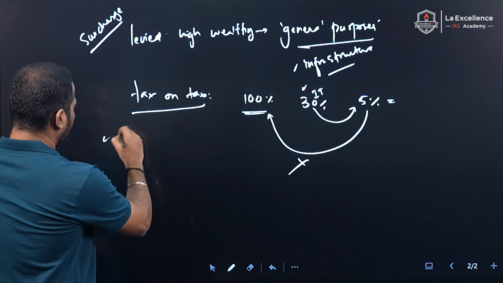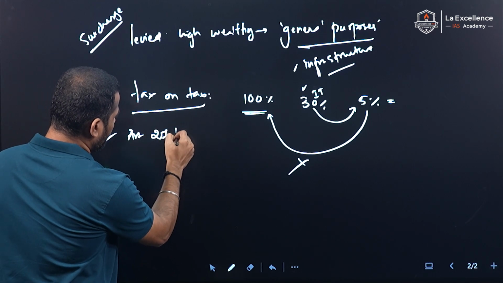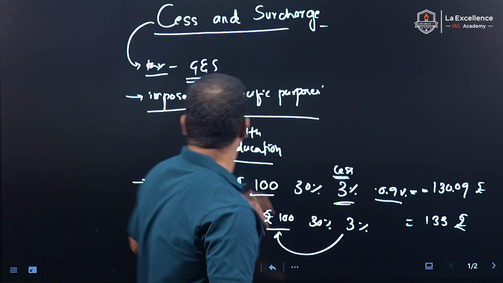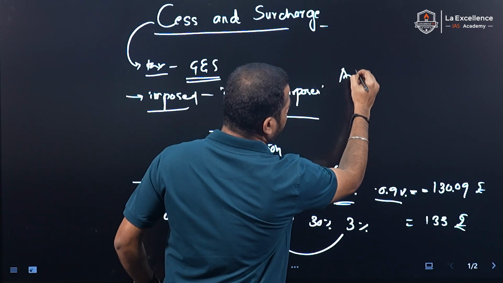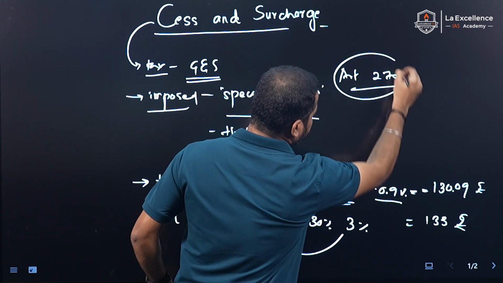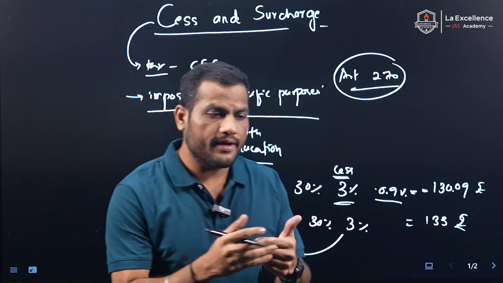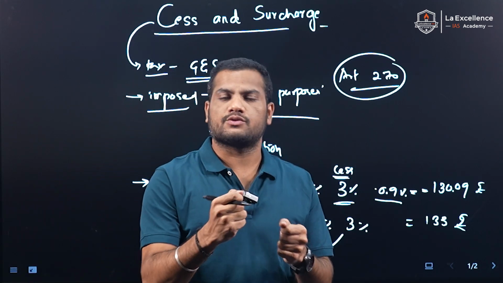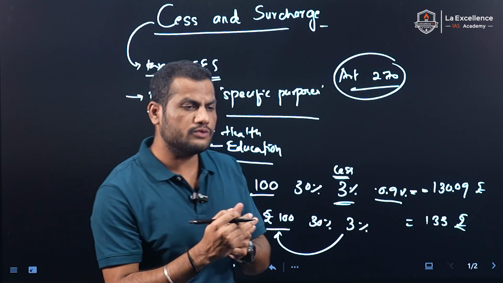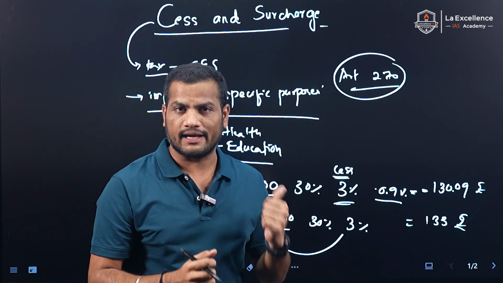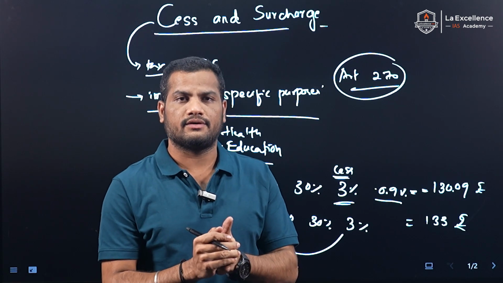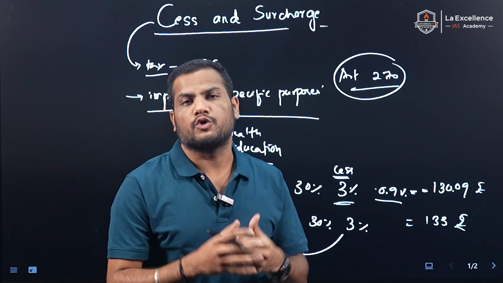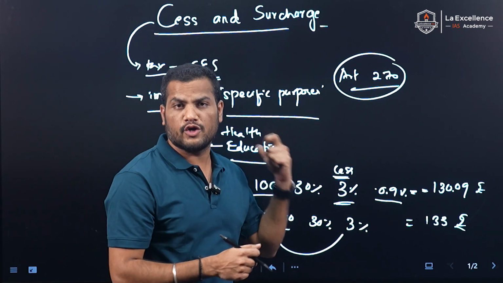Surcharge is covered under Article 271. Article 271 talks about the surcharge. Cess is mentioned in Article 270. Article 270 says that cess is not covered under the divisible pool of taxes. What is the divisible pool of taxes? We already discussed the divisible pool of taxes in the earlier video on the Finance Commission. So whoever has not watched that video yet, please go back and watch it and come back to this video. You will get some conceptual clarity with regard to the divisible and non-divisible pool of taxes.